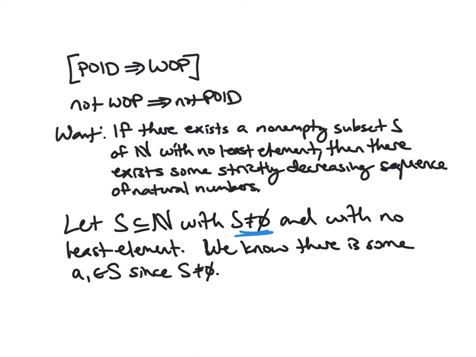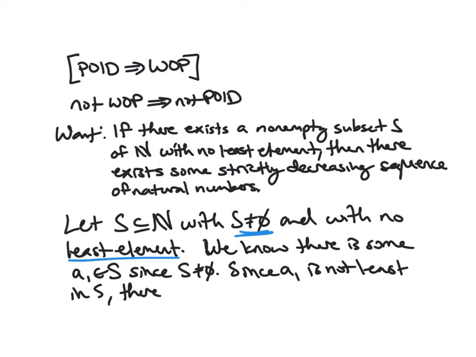Okay, and now, moreover, we know that a_1 is not least. So since a_1 is not least in S, that means there must exist some a_2 in S that's less than it, right? And so once we know this, a_2 is in S with a_2 less than a_1, then we can just keep iterating this process.